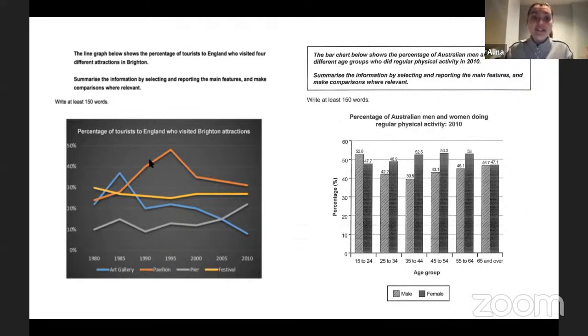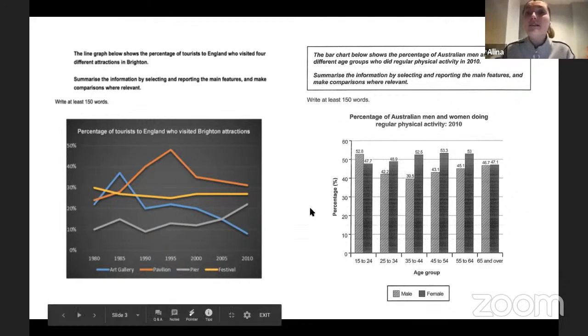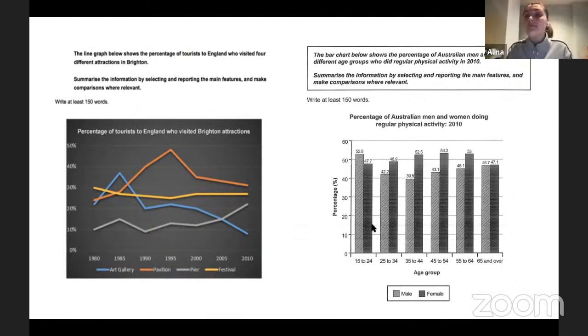So yeah, this is definitely a very typical idea of how a line graph looks like. So you would definitely be able to see the lines, right? And your main task is to describe those changes in those lines, right? And we will talk about that through the sample in detail, okay? Another very popular type, as I already mentioned, is a bar chart or a bar graph. You can see it right here.